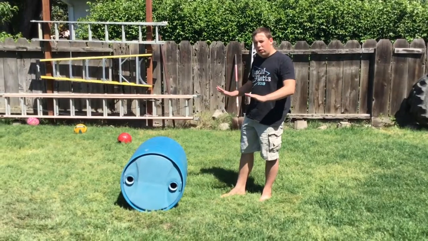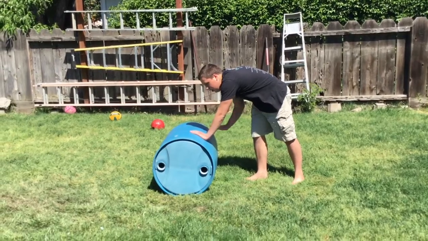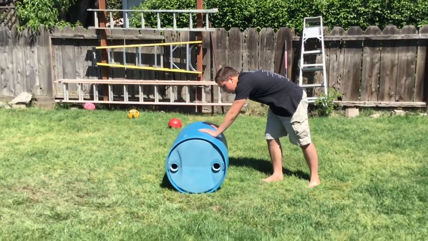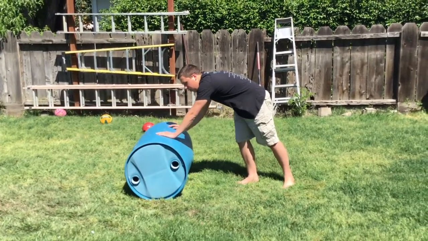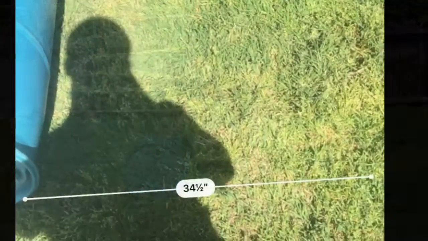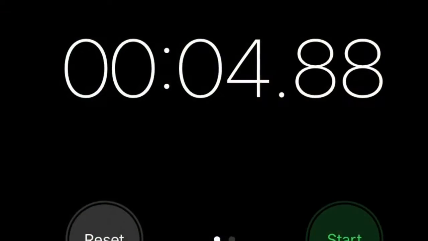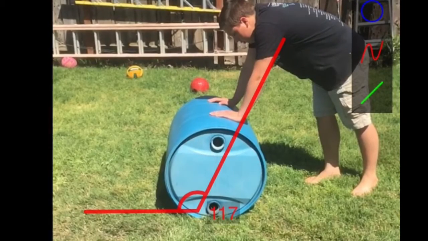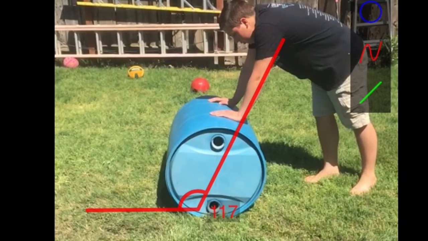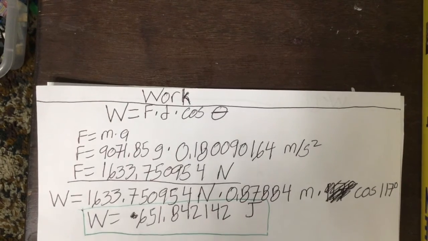So there's the vector of the force applied, which is me, my hands, and then there's the vector of displacement, which is the distance it's covering, the displacement the barrel is going. The displacement the barrel traveled was 0.8763 meters. The time it took to travel that was 4.88 seconds. The angle between the vector of displacement and the vector of applied force was 117 degrees. With this information, work can be found.